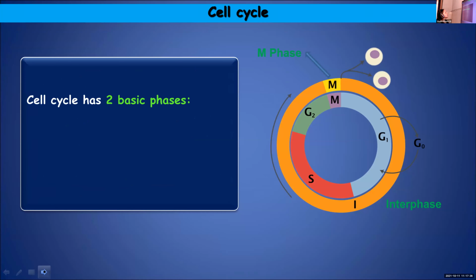Cell cycle has two major phases. Two basic phases are there for the cell cycle: one is interphase and the other one is M phase. I'll repeat again. Cell cycle has two distinct or major phases. They are called basic phases because each phase is subdivided into many other stages. So the two basic phases are interphase and M phase.